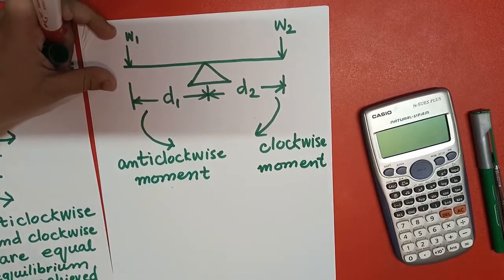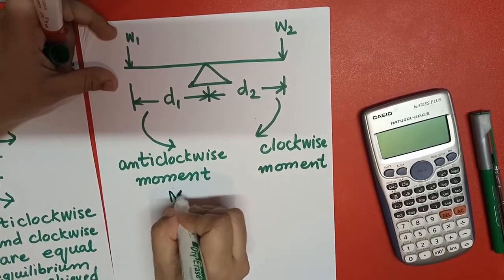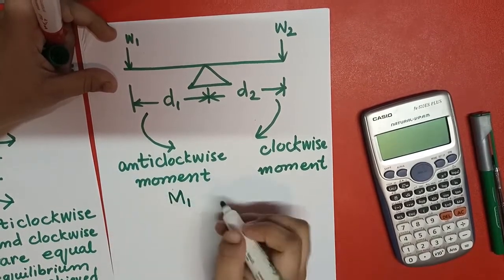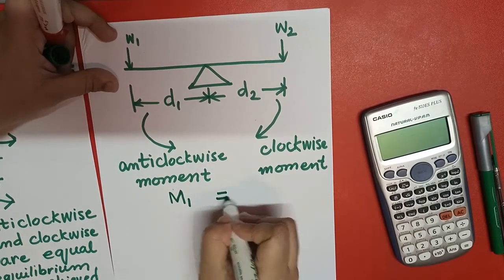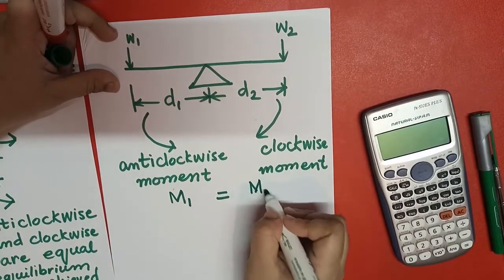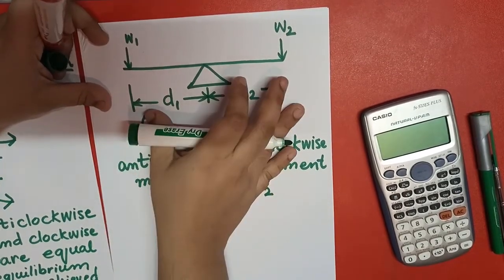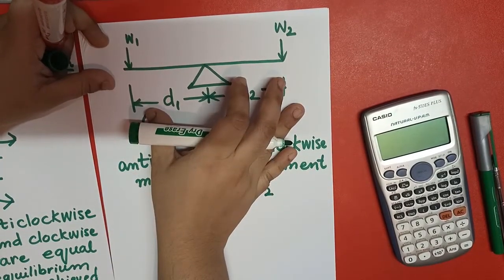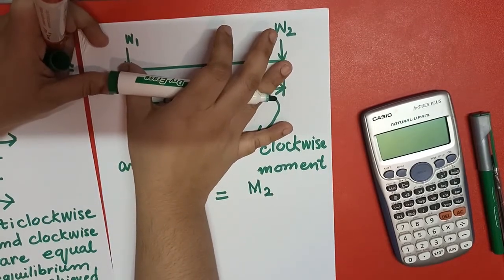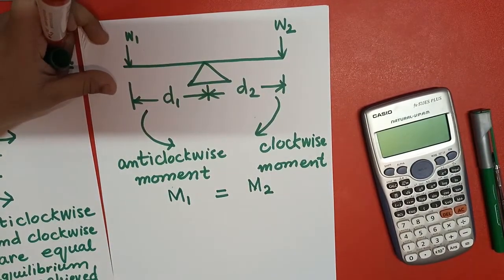If M1, the anti-clockwise moment, is equal to M2, the clockwise moment, then the equilibrium condition is achieved, and this is balanced.